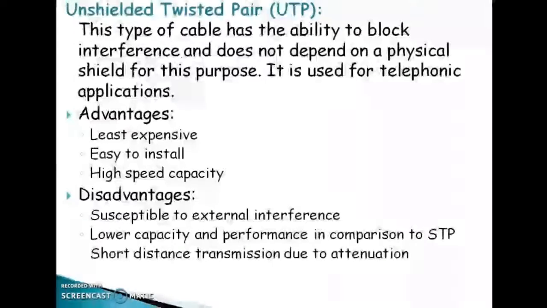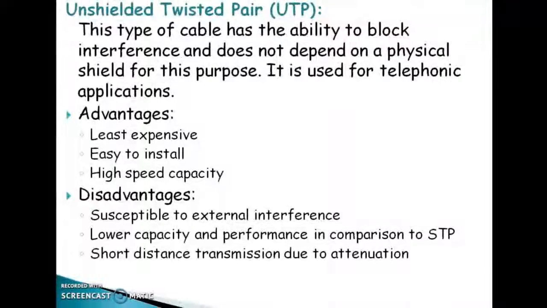It is used for telephonic applications. Advantages: least expensive, easy to install, high speed capacity. Disadvantages: susceptible to external interference, lower capacity and performance in comparison to STP, short distance transmission due to attenuation.